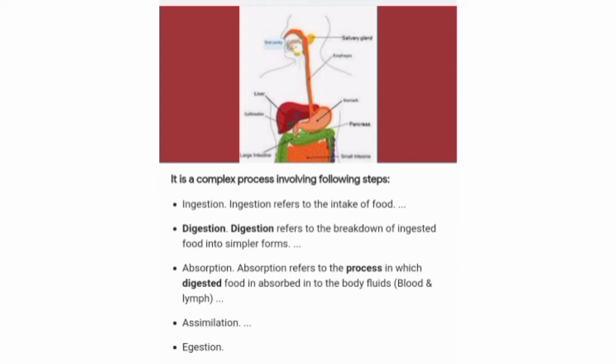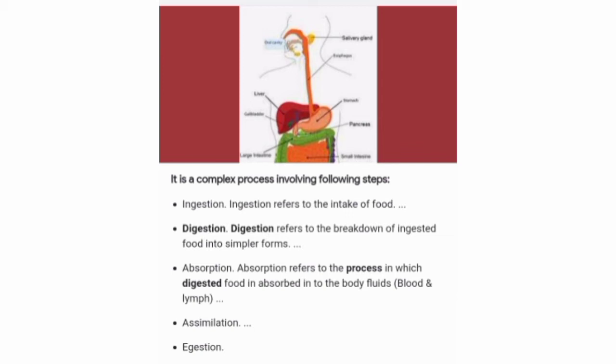Now we discuss these points one by one. First is ingestion. In ingestion, food is taken into the body through the mouth. We chew the food with the help of our teeth, and teeth break the food particles mechanically into small pieces. The act of getting and eating food collectively is called ingestion. So what is ingestion? The getting and eating of food, and in human beings, ingestion takes place through the mouth. Now the next step is digestion.